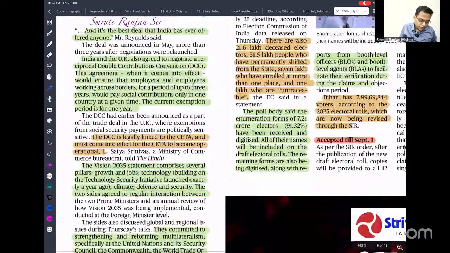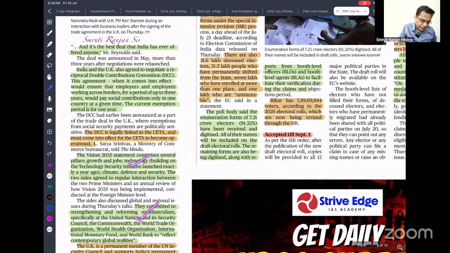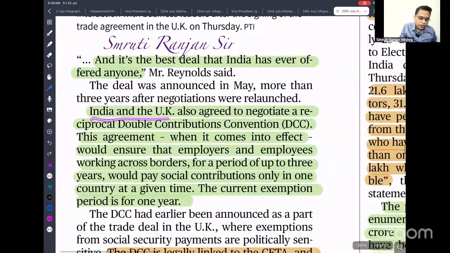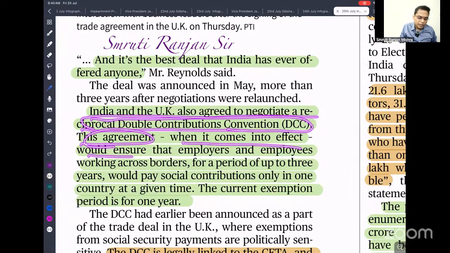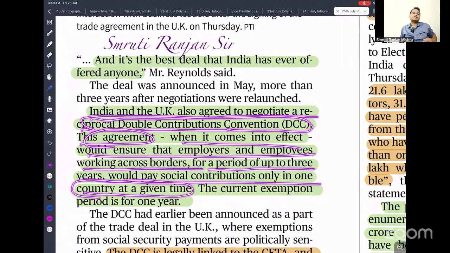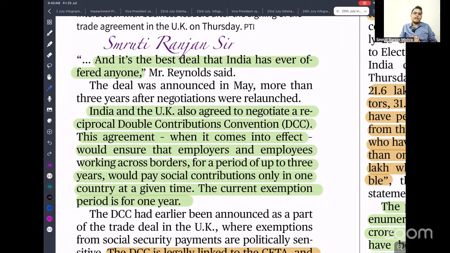Okay, so this is also about the free trade agreement. Just read here. India and the UK also agree to negotiate reciprocal double contribution conventions. This agreement, when it comes into effect, will ensure that employees and employers working across the border for a period of up to 3 years pay the social contribution in only one country at a time. So let's say some Indian company is working here, but their employee is working in the UK. So there is no need to pay double social security in India and the UK. They can pay social security in any one country, and later it can be adjusted if they are employed for more than 3 years.